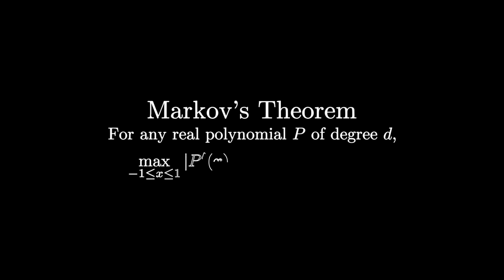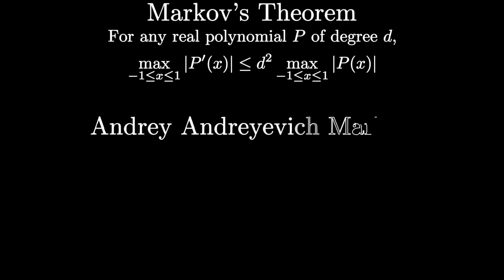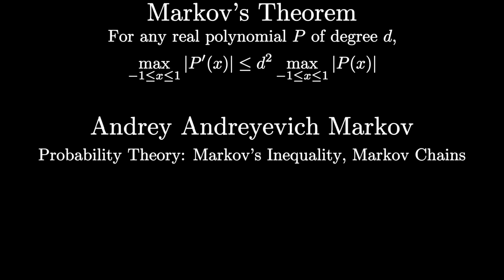The maximum slope that a degree d polynomial has when x ranges from -1 to 1 is at most d squared times the maximum value it takes when x ranges from -1 to 1. This is equivalent to the statement that degree d contestants have max slope d squared, since polynomials can be scaled. It was formulated and proven by Markov, who is more famous for his work in probability theory.